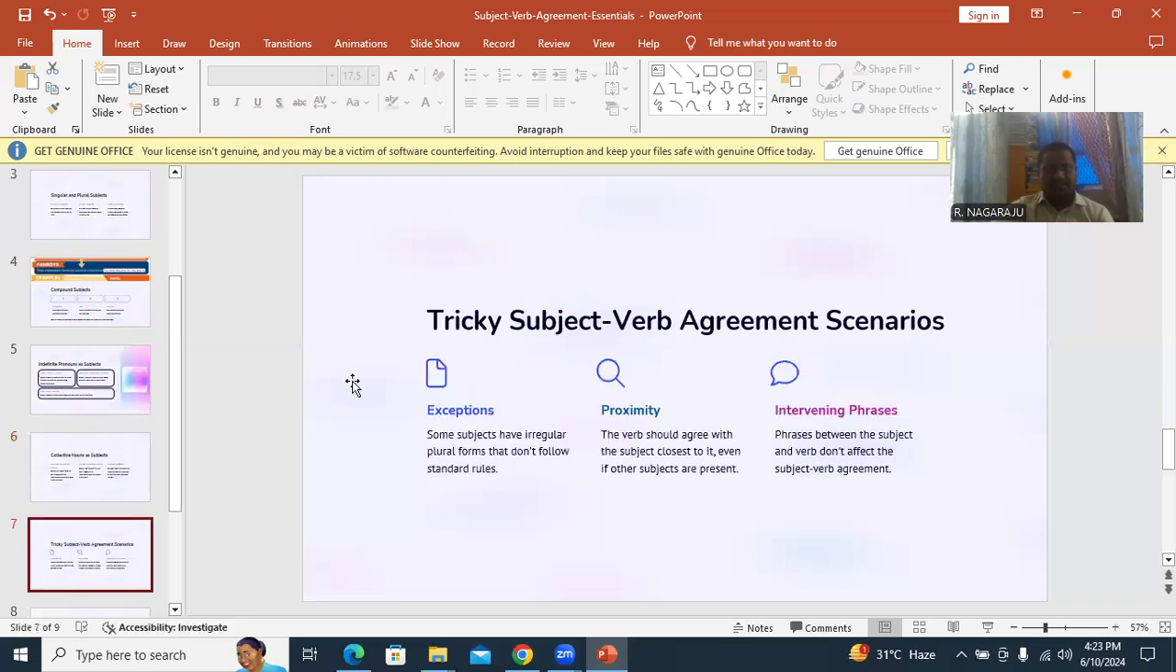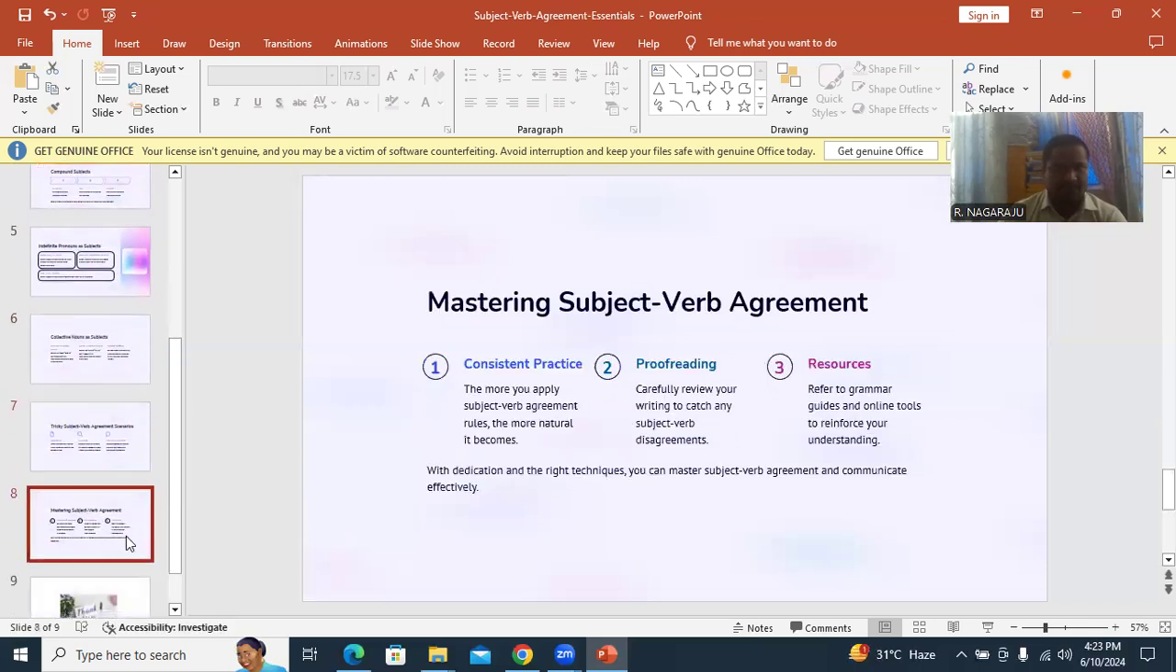Seventh, tricky subject-verb agreement scenarios. Exceptions: irregular plural forms that don't follow standard rules. Some of them don't follow the usual order. Proximity: check the subject closest to the verb. And intervening phrases between subject and verb don't affect subject-verb agreement.